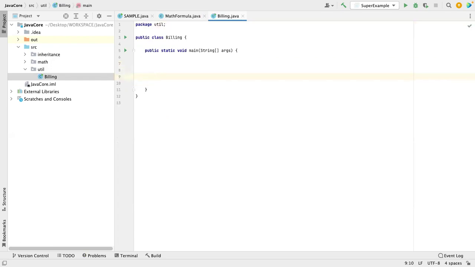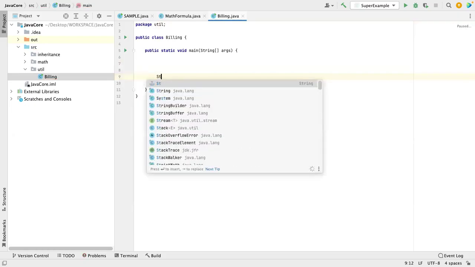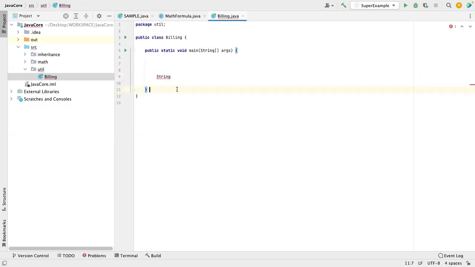Let's assume the person name is admin, then string name, right? If you see here, string name, I am just entering Abhinav.